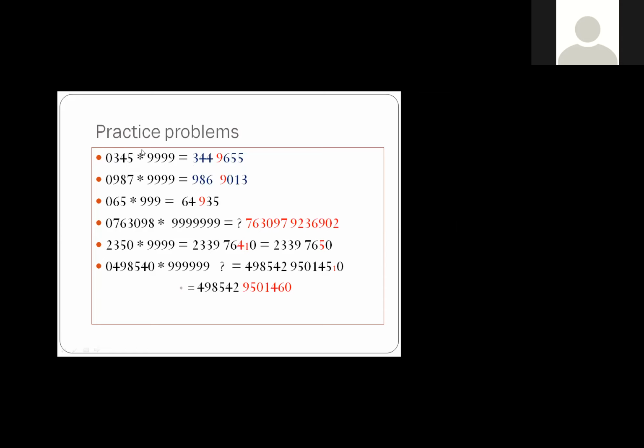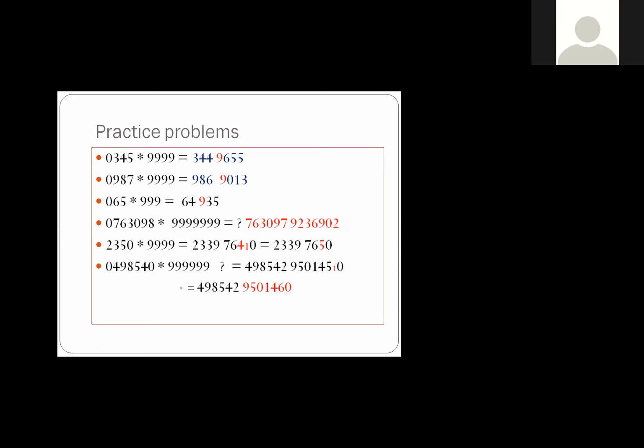So 9 minus 0 is 9. 9 minus 3 is 6. 9 minus 4 is 5. And 10 minus 5 is 5. Just for calculating the right hand side part, we are putting 0, or we can say that we are making the number of digits equal in both the numbers. Otherwise, if we put 0 before any number, there is no change in the number. If you put 0 after the number, it changes the number.